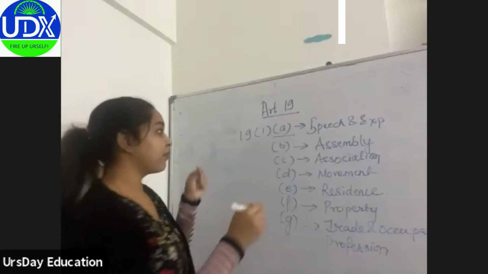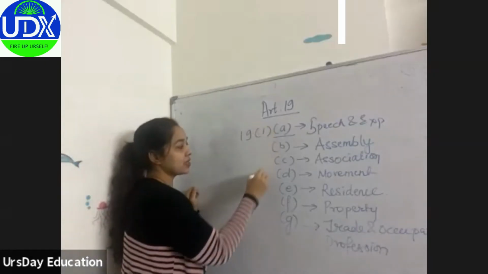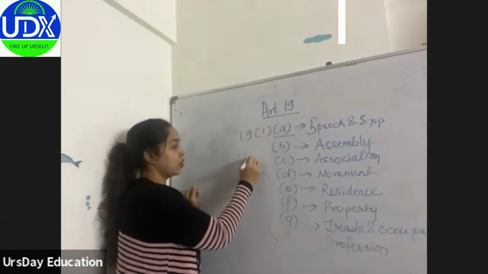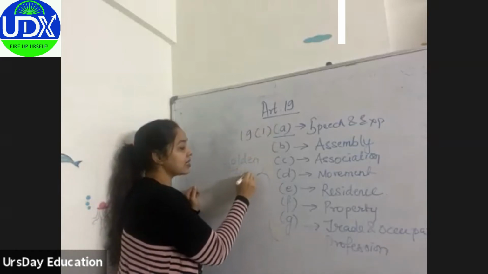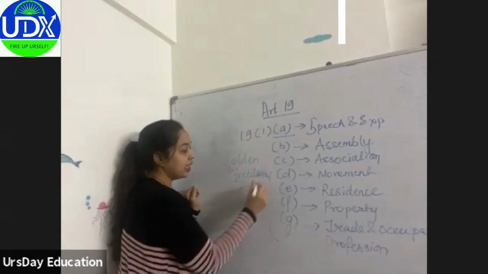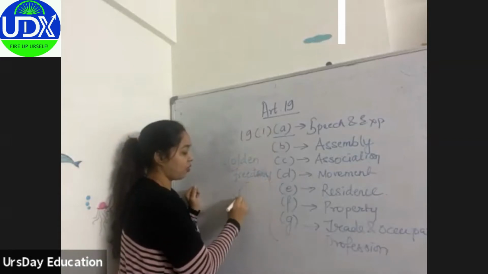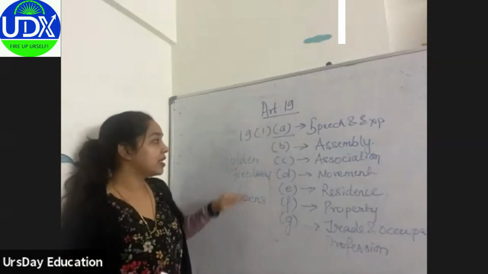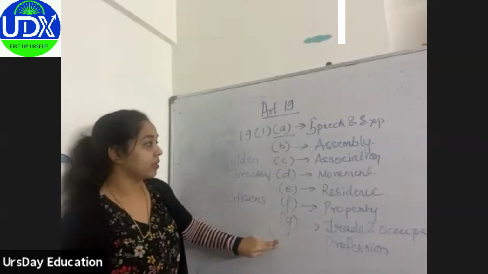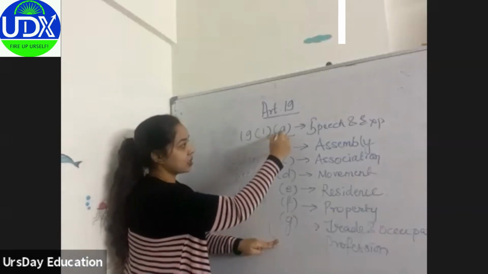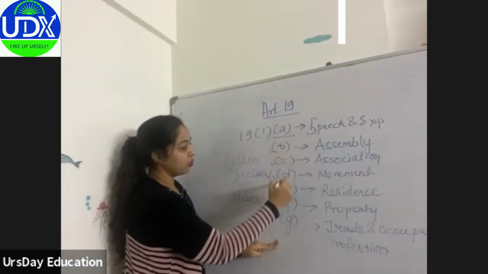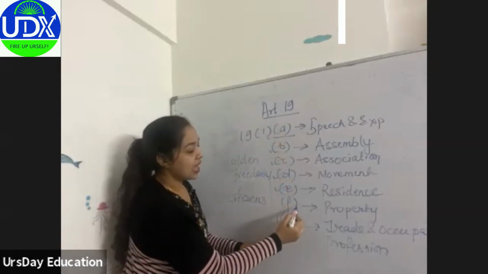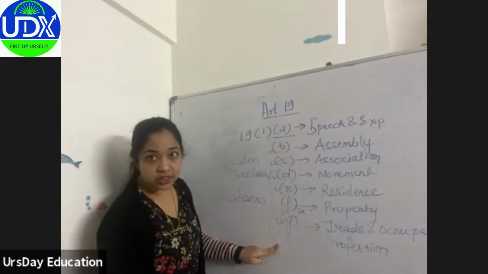So these six freedoms are called golden freedoms. And it is available only to citizens of this country. So these are all six golden freedoms. Now why am I saying six? 1, 2, 3, 4, 5, 6. Because F has been taken out.